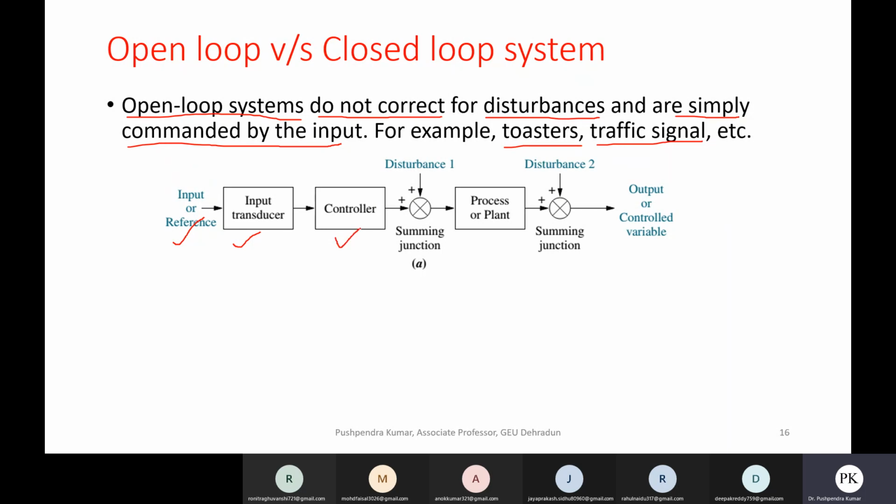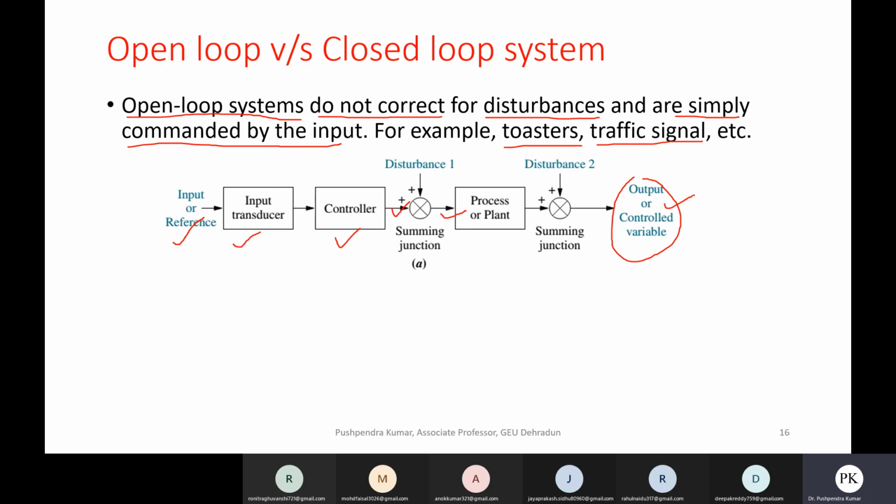The controller takes that reference value and generates a signal to give input to your process or plant, and you get the output here.